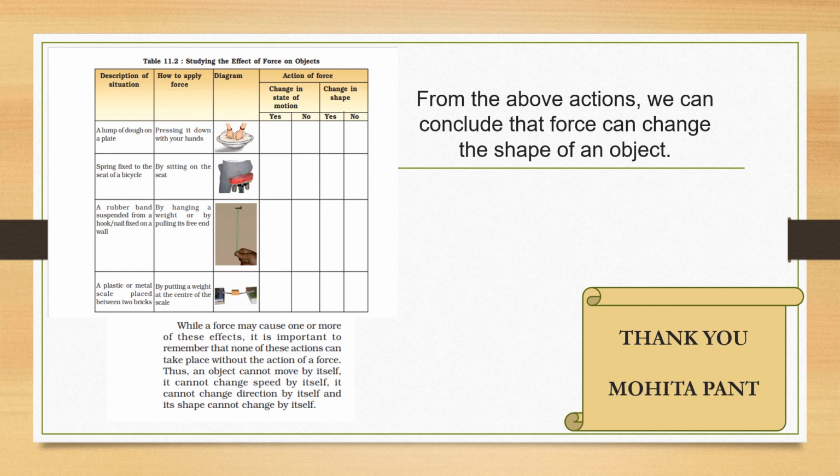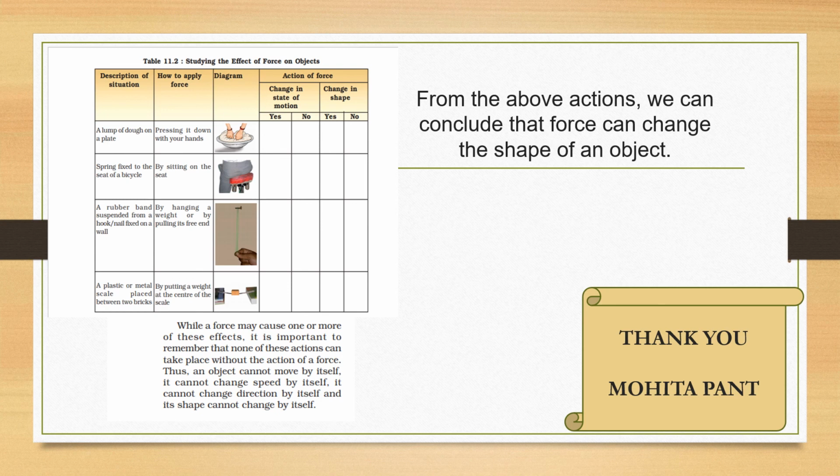We are stretching a rubber band that we have suspended, so its shape also changes. Here we have placed a plastic or metal scale with two bricks on it. With the help of this weight, just see the position of the scale. Its shape is also changing.